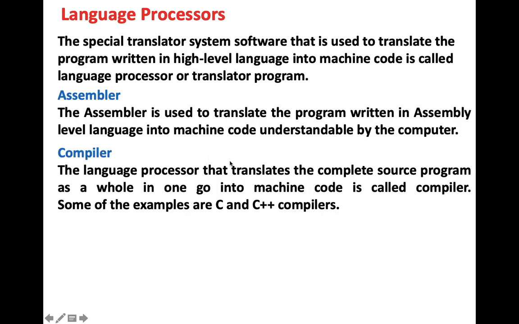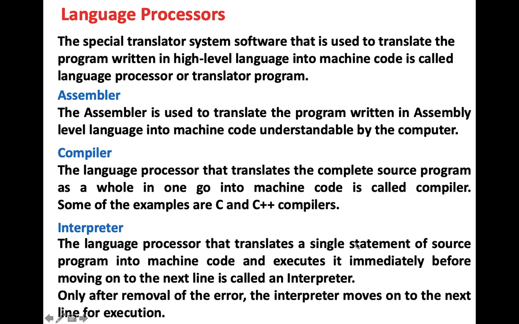Compiler. Now, compiler translates the complete program. C for compiler, C for complete. It translates the complete program as a whole. It gives us all the errors at one point and we have to correct all the errors, then only the program will get executed. Interpreter. Interpreter translates the program line by line.